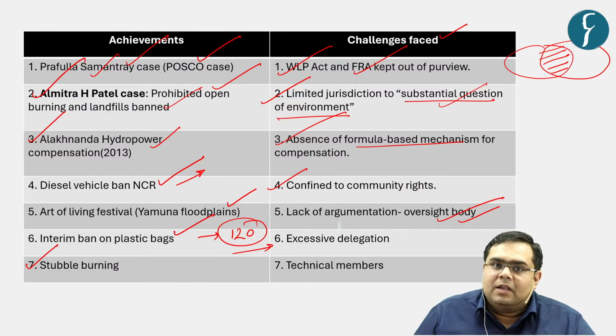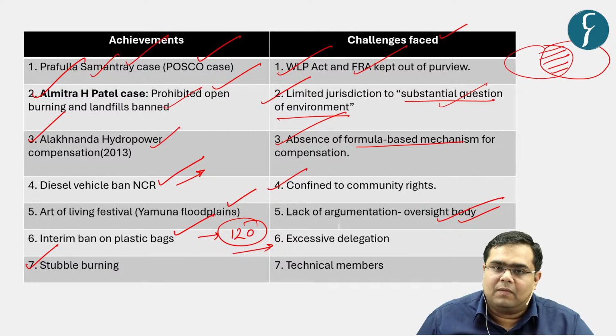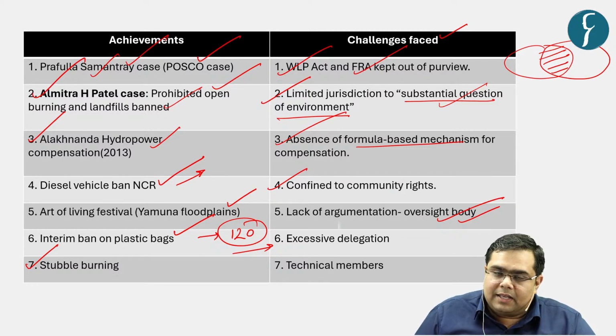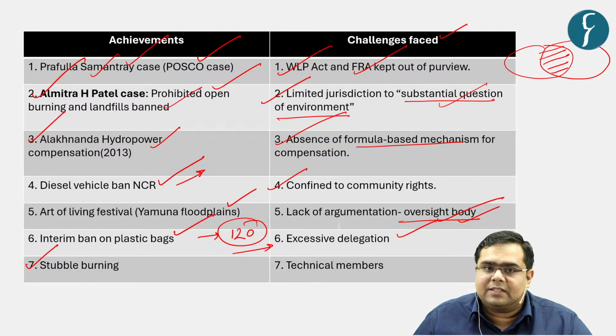So what happens? Laws as they are are applied, right? For example, in our Vedas also we say that vad jayate tattva bodh. It is through debates and discussions that we evolve our understanding. So unless there are debates around the issues, how will your jurisprudence evolve? How will your understanding with respect to your environment evolve? So in this particular limitation, it has merely become an oversight body.